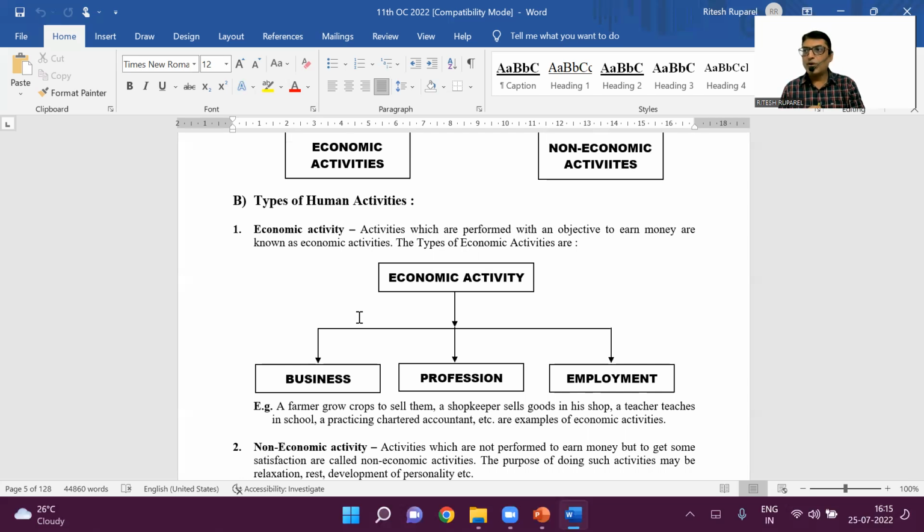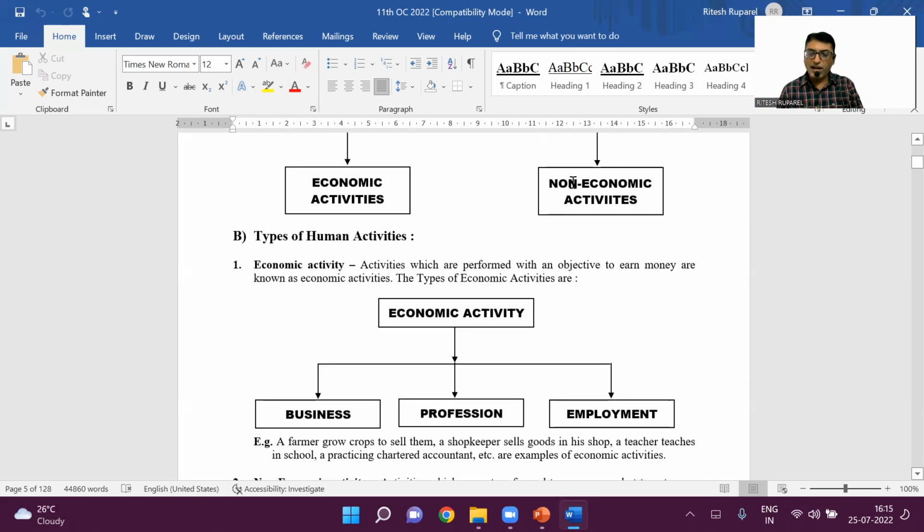For example, there is a grocery store, a kirana shop as we call it. There is a medical store. There is Reliance Company, Maruti Udyog Limited. A doctor is treating his patients. A chartered accountant is advising his clients. A teacher is working in a college. So, such activities in which there is an earning potential, or the activities which are done to earn money, are called economic activities. Clear?